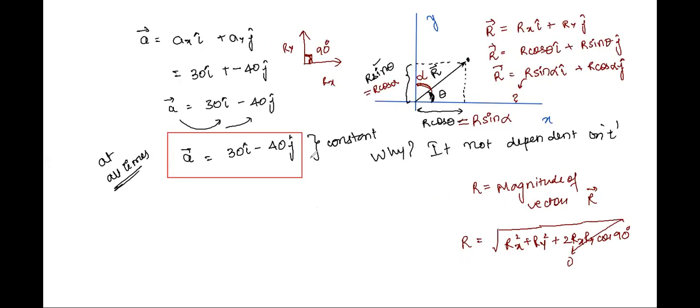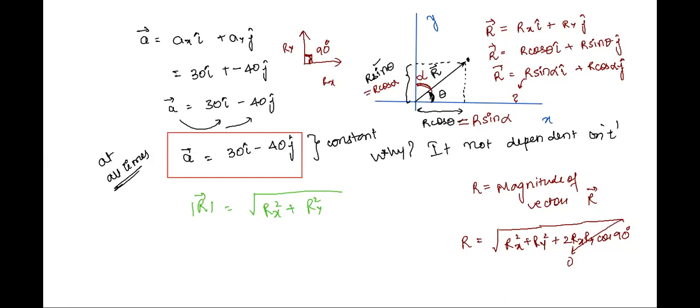Otherwise, you will always write the magnitude of the vector in terms of its components as under root of Rx square plus Ry square. Please jot this down.